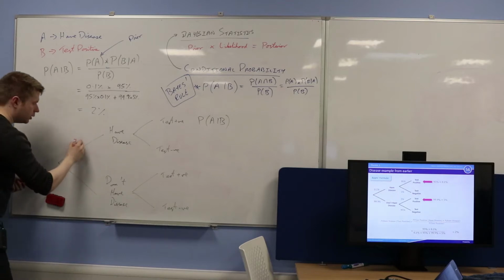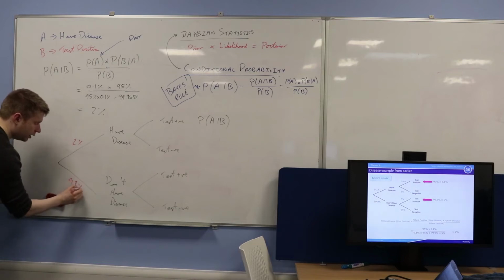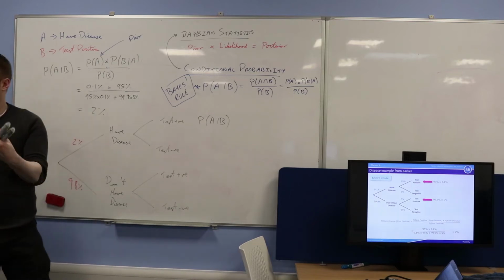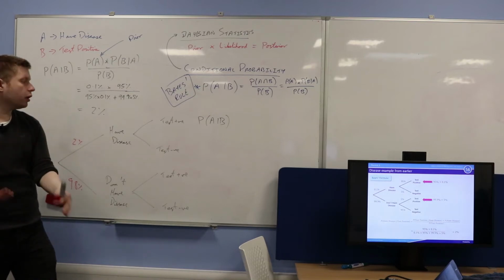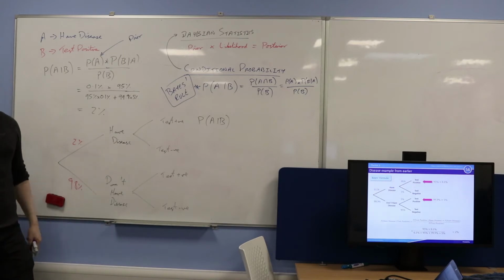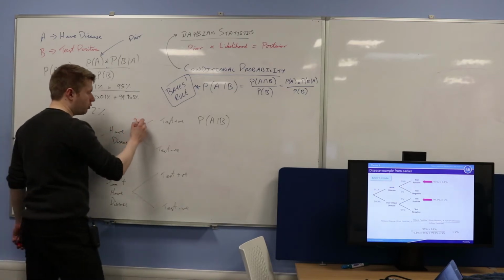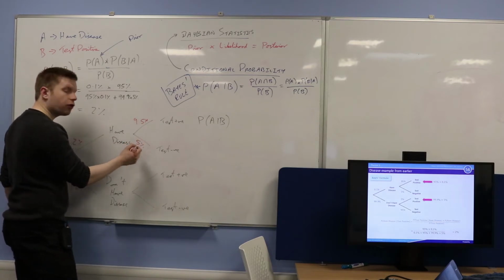2%, perfect. What's the probability I don't have the disease? 98%. Now you notice that my accuracy level hasn't changed with my test. My test is still as accurate as it was before, so 95% accurate. So what's the probability now that I'm going to test positive given that I have the disease? Good, because that's the correct result, right? And what's the probability that goes here? 5%, because that's an incorrect result.